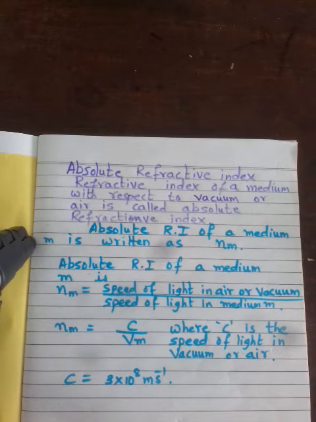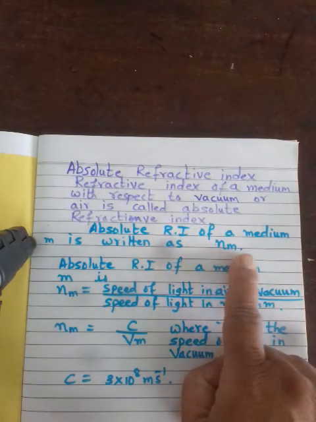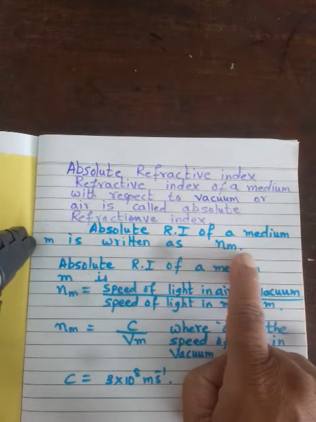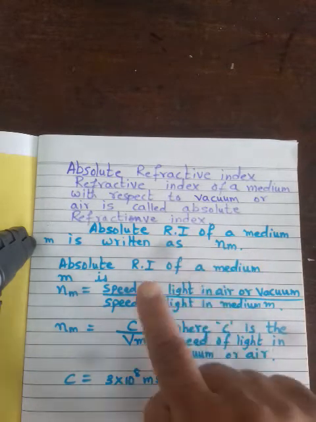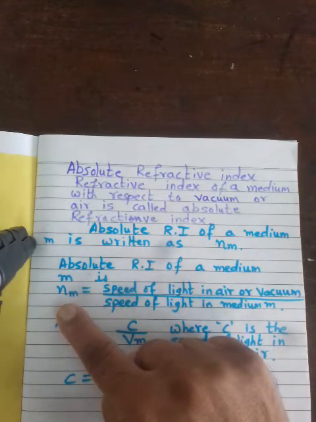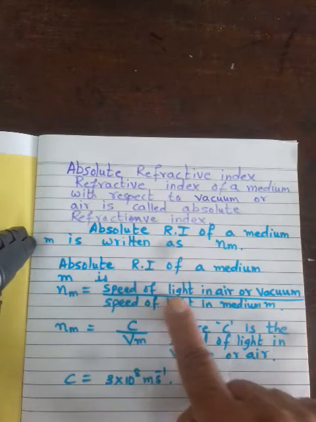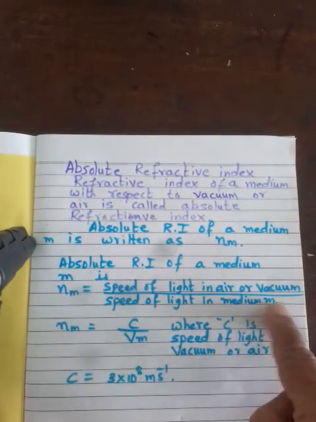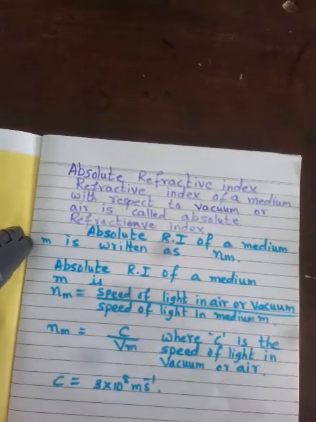Now, the absolute refractive index of a medium M is just written as Nm. Like if it is for medium 2, then we just write N2. So the absolute refractive index of a medium M is given by Nm is equal to the speed of light in air or vacuum upon the speed of light in medium M.